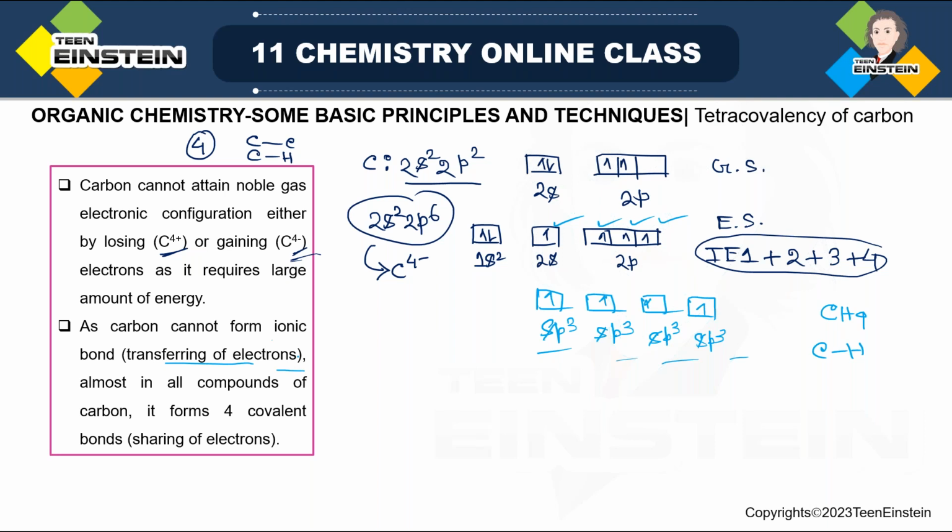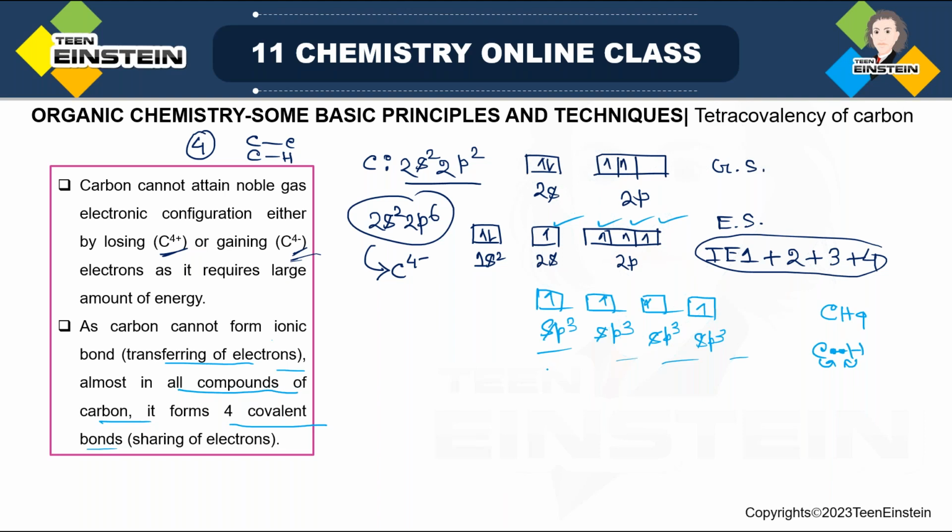Complete transfer of electron, that is actually the basis of ionic bond. So it is not possible in this case. So as carbon cannot form ionic bond almost in all compounds of carbon, though exceptions are there where you can get this type of species, but mostly it is forming 4 covalent bonds, and covalent bond means it is sharing of electron. So carbon hydrogen bond, if you consider, there will be 2 electrons, one is coming from carbon, another one is coming from hydrogen, and that is sharing of electrons.